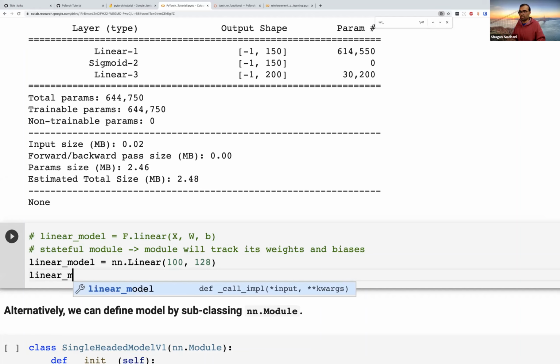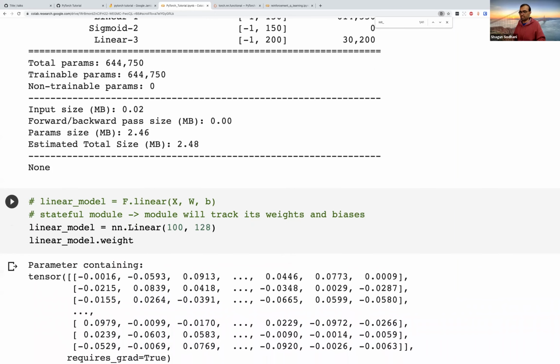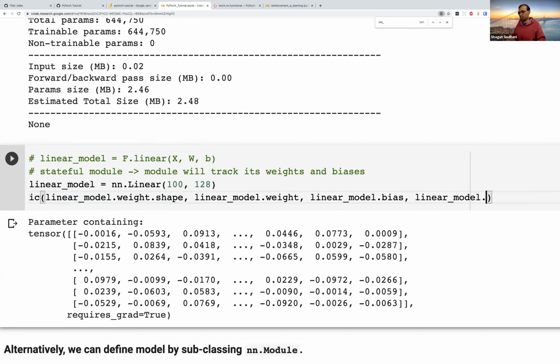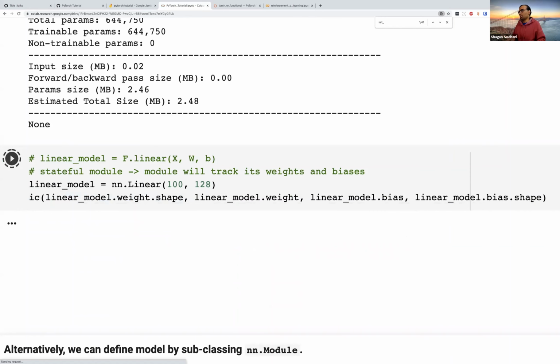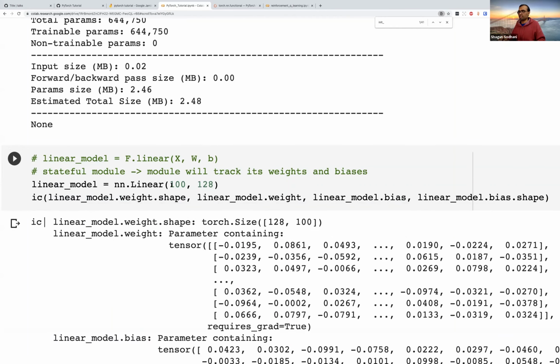And to show you that it has those things, I think .weight should work. Yeah, when I do .weight, I see the weight tensor. Let's do a bunch of things. Again, IC is just syntactic sugar. It should have a weight, it should have a bias, and since it has a bias, it should have a bias.shape as well. Let's see. Since my network is of the size 100 cross 128, the shapes do match up.